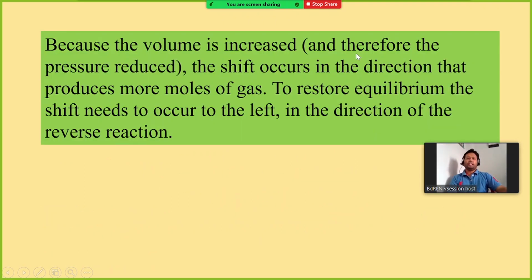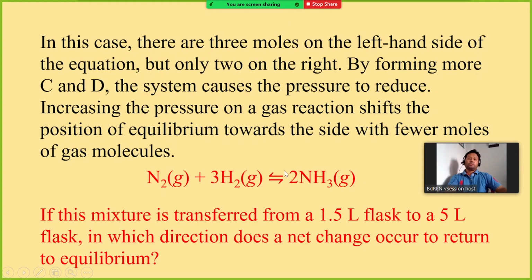Because the volume is increased and therefore the pressure reduced, the shift occurs in the direction that produces more moles of gas. To restore equilibrium, the shift needs to be towards the left, in the direction of the reverse reaction. So in the reverse reaction, more nitrogen and hydrogen will be produced.